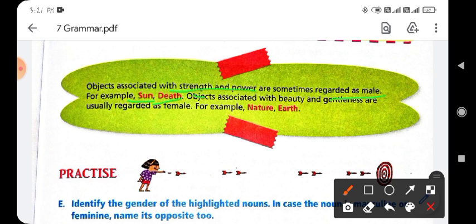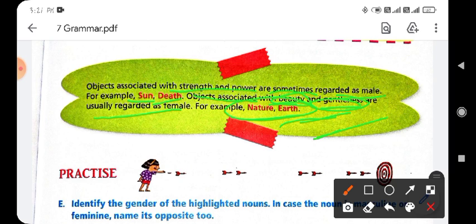And here are the objects that are associated with beauty and gentleness. Some of the objects that refer to beauty and gentleness, we can regard as female words. Like nature and earth, both of these words show up as beauty and gentleness.